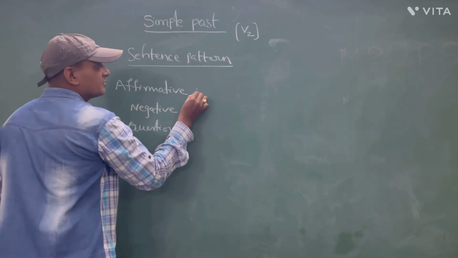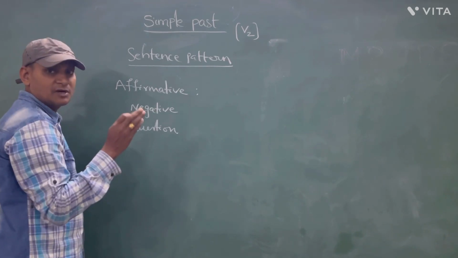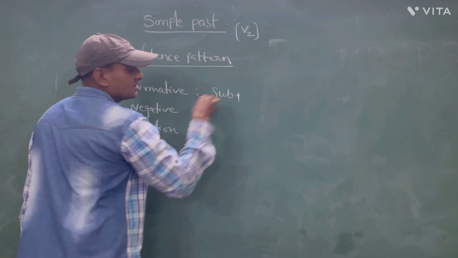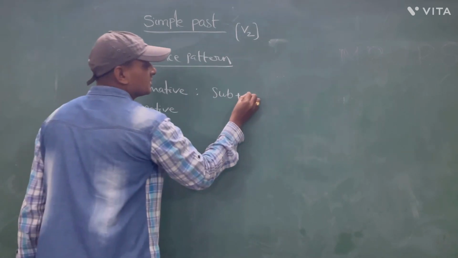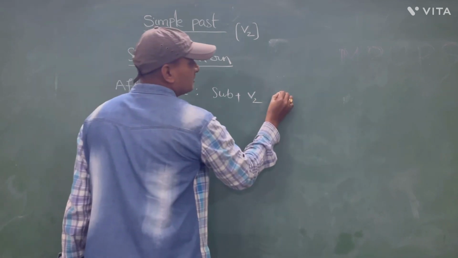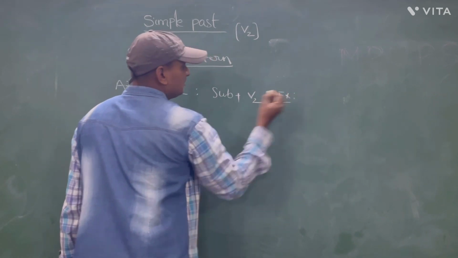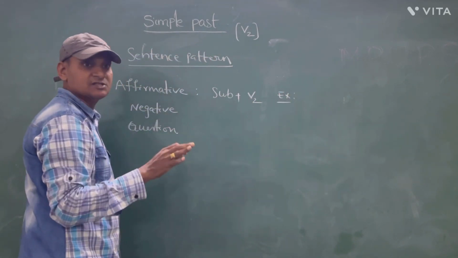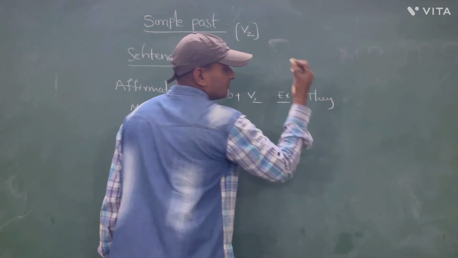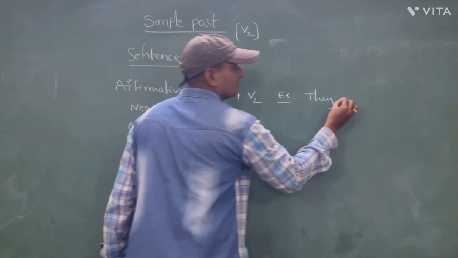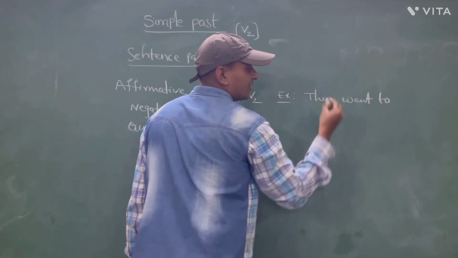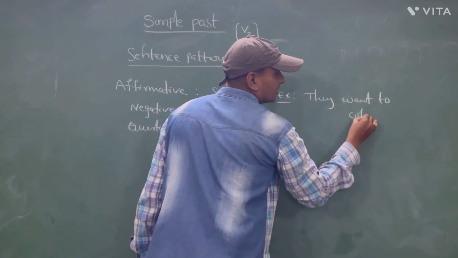In affirmative, the simple past tense is like this: first you have to write the subject and then you have to write the second form of the verb. Example. Tell me any subject pronoun. For example, they went to college.